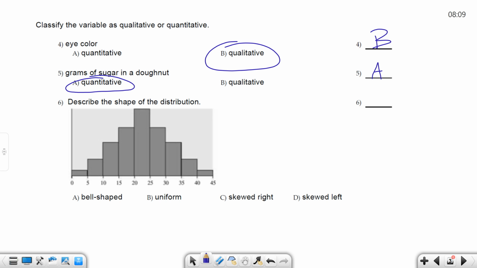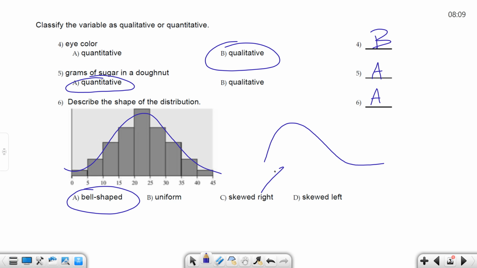And then what about the shape of this distribution? Is it bell-shaped, uniform, skewed right or skewed left? Bell-shaped, right? When it has this basic kind of rise and fall, it's bell-shaped. If it was uniform, it would look like a rectangle, like all the bars would be the same height. If it was skewed to the right, it would look like this. That's skewed right, where the tail is on the right side. Skewed left would be where the tail is on the left side, right?